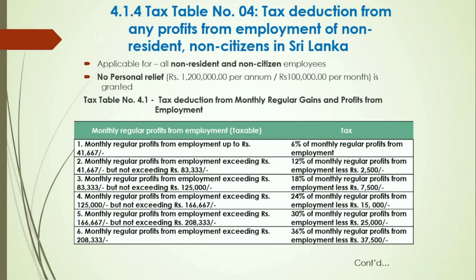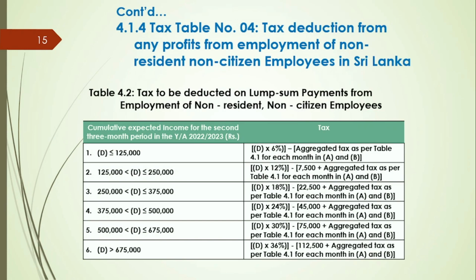You can see that monthly personal relief of 100,000 has been excluded in constructing this table. Table number 4.2 has been compiled to calculate the tax to be deducted on lump sum payments of non-resident, non-citizen employees.